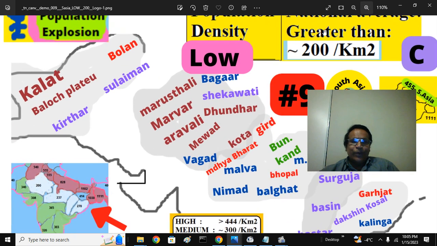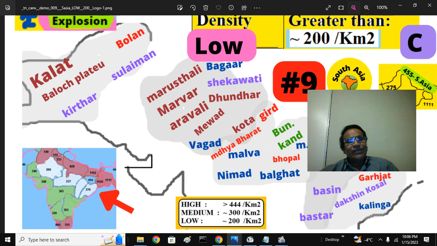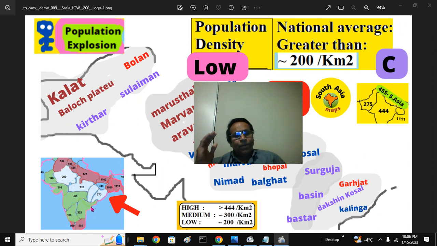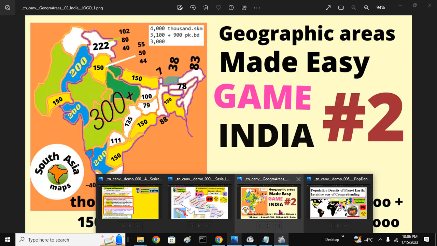We broadly divided it into 3 parts: high population density, this red or pinkish area, then the green medium population density, and this white area. Here Balochistan is also white, that is where the arrow is pointing, the low population density, which is the point of discussion. When you talk about population, there are 2 things. You have to know how many people live in that province, and what the surface area of the province is. I have calculated them and posted them here, so that you need not worry about it, but I will go through how we came to that conclusion.